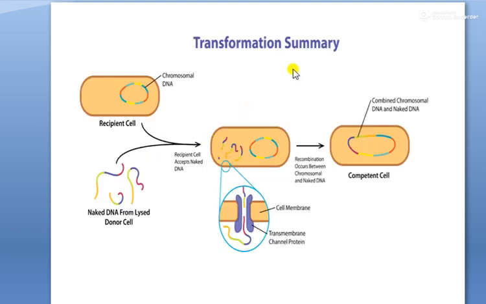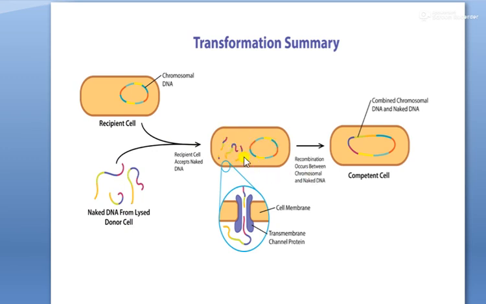Here you can see in these pictures the summary of transformation, where recipient cells and naked DNA fragments are present in the same environment. After that, competence proteins of recipient cells sense the naked DNA, and those competence factors facilitate the naked DNA into the cytoplasm of the recipient cells.